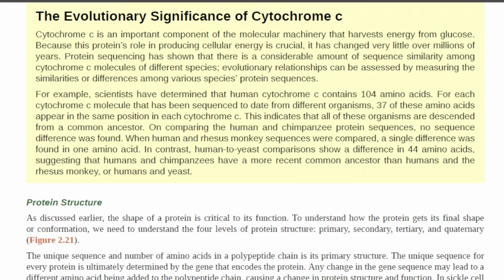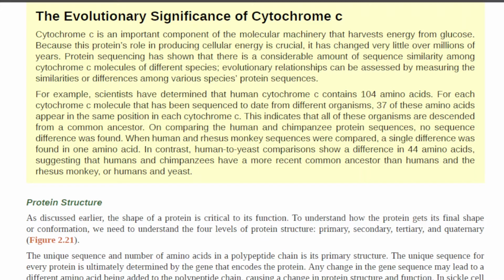Evolutionary relationships can be assessed by measuring the similarities or differences among various species' protein sequences. For example, scientists have determined that human cytochrome C contains 104 amino acids. For each cytochrome C molecule that has been sequenced to date from different organisms, 37 of these amino acids appear in the same position in each cytochrome C. This indicates that all of these organisms are descended from a common ancestor. On comparing the human and chimpanzee protein sequences, no sequence difference was found.